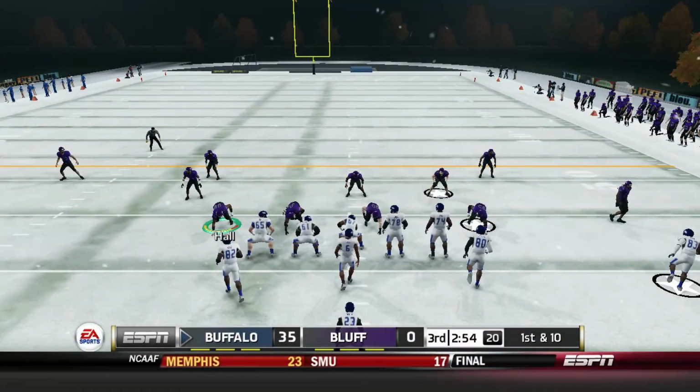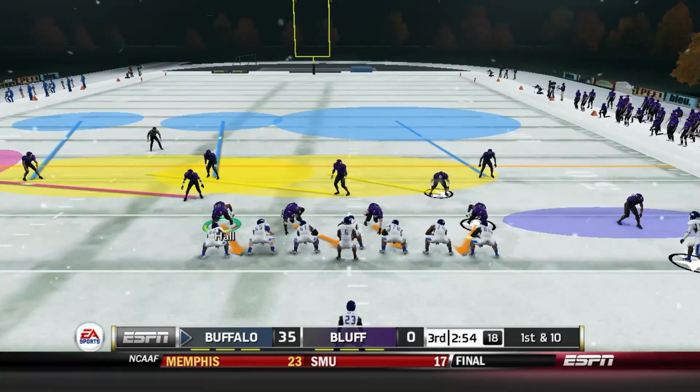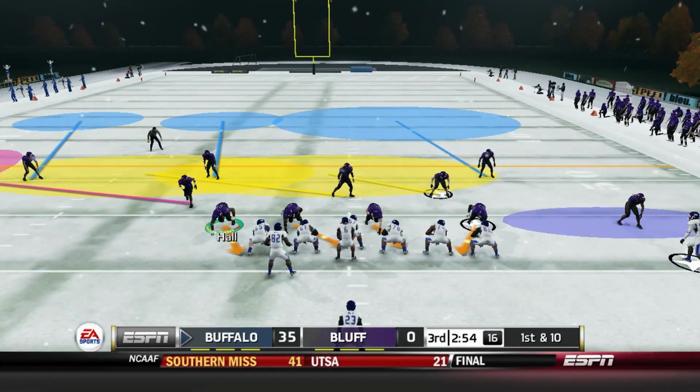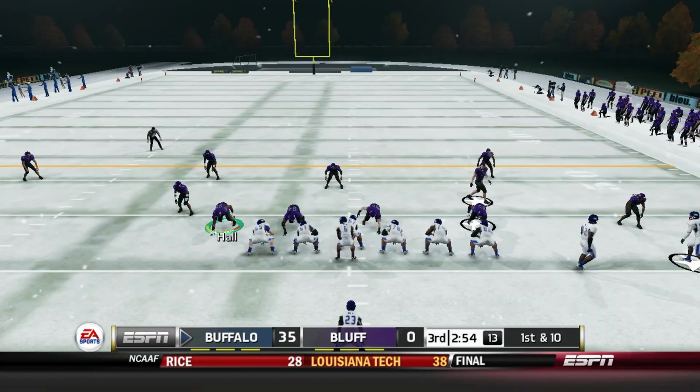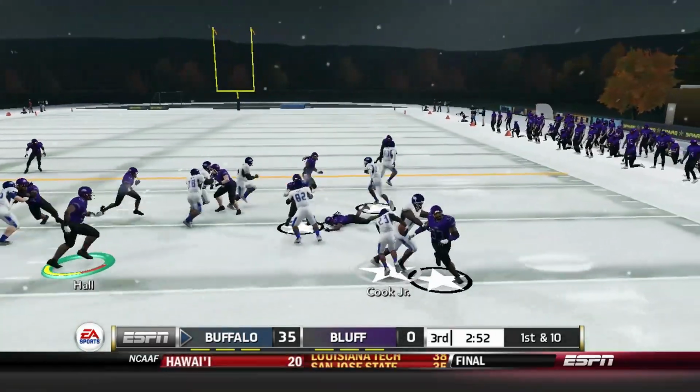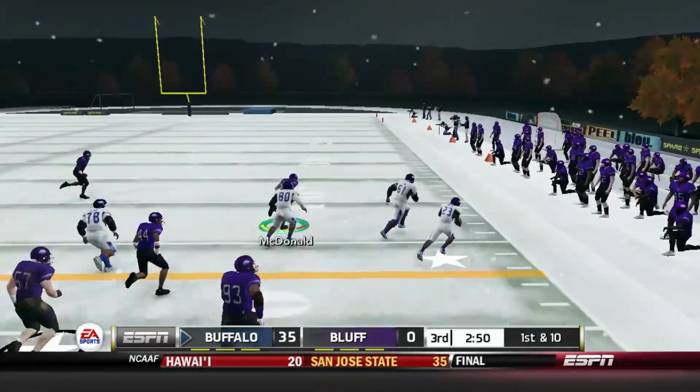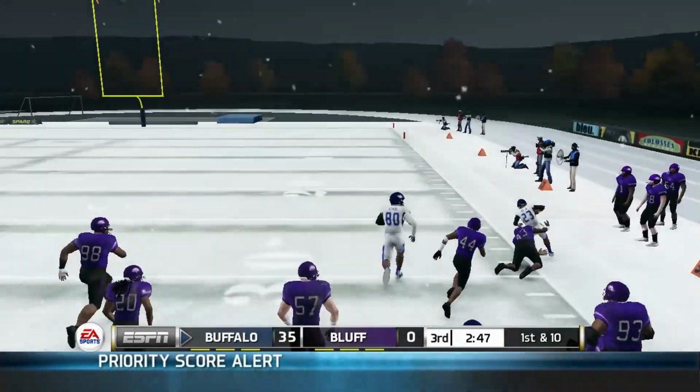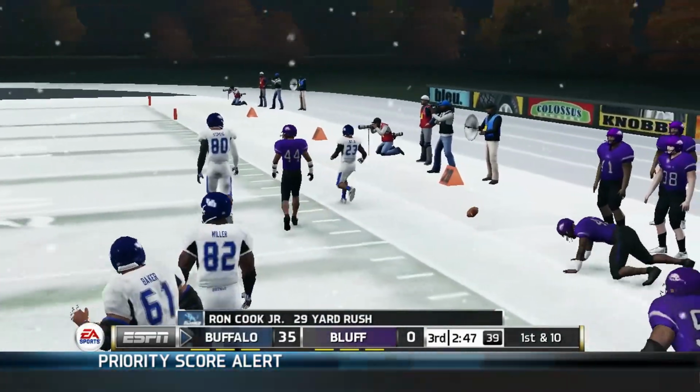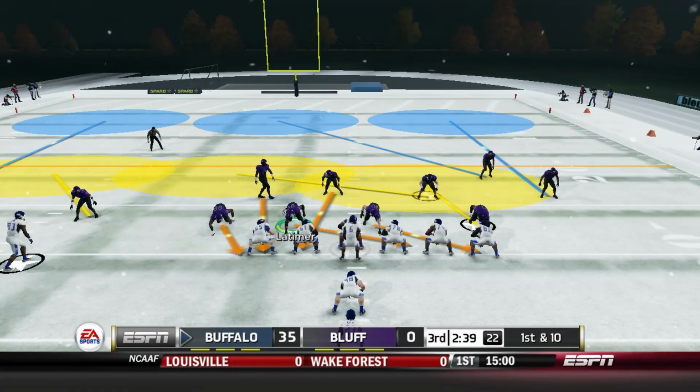Takes the sack, and it's another turnover on downs for the Beavers. Just a tough day to be alive right now. As Buffalo takes over, Ron Cook has the blocking as well. He only has one more man to beat, as it looks like Barrett Baker comes in there and makes the play that time.